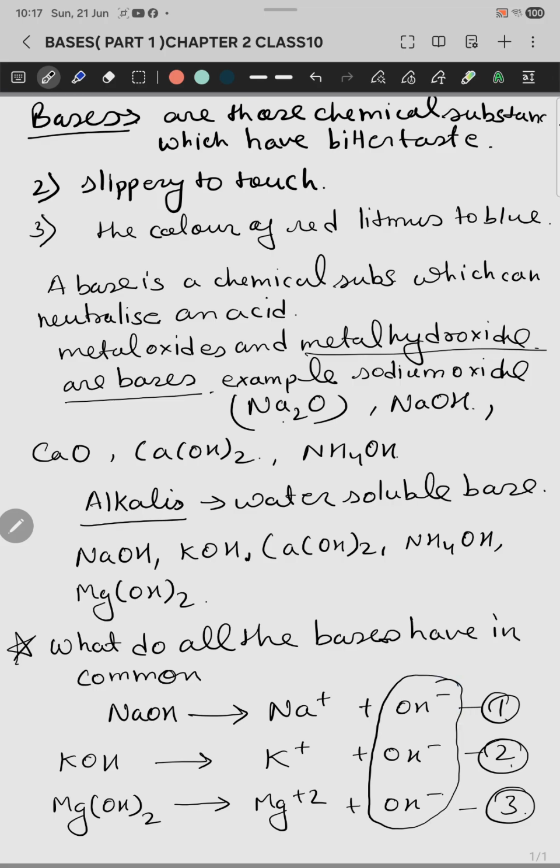hydroxide ion. So what is common in all the bases? Bases only and only these terms, that means OH negative. So the presence of the hydroxide ions indicates the basic character or basic property in the bases only. Okay, so the common property of all the bases is that they all produce hydroxide ions when you dissolve them in water. The number of examples we have: first one is NaOH, KOH and Mg(OH)2. Now this is clear to all of you, I think so.